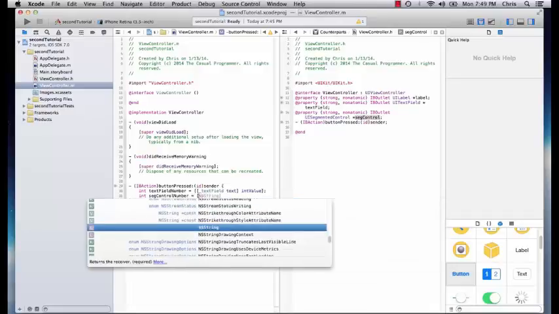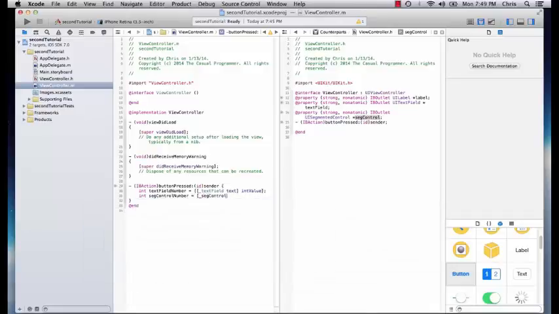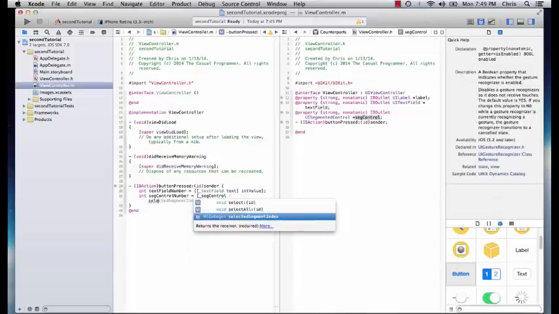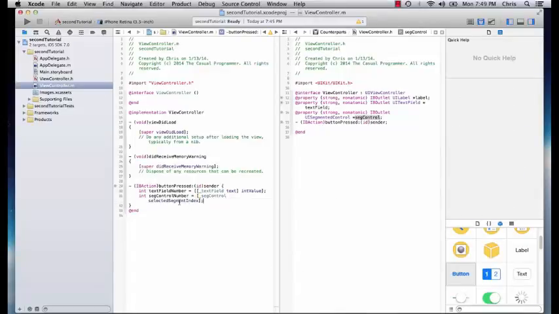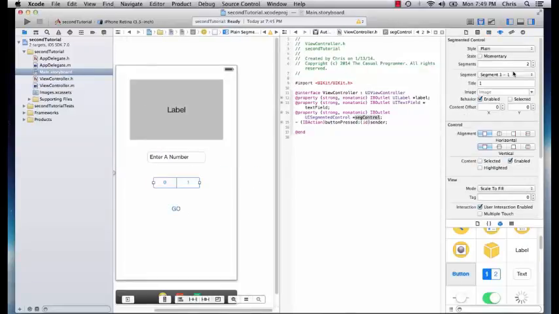We're going to go underscore seg control and then selected segment index. And basically there's two indexes. If we go back to storyboard and select this, we have index 0, which we titled 0, and index 1, which we titled 1. So it's going to return either 0 or 1, and that just makes it simple for us.